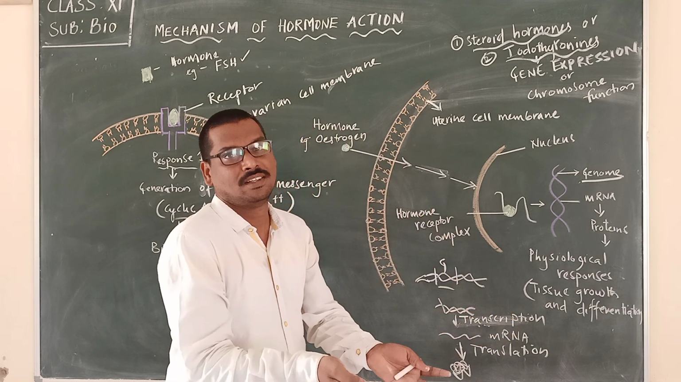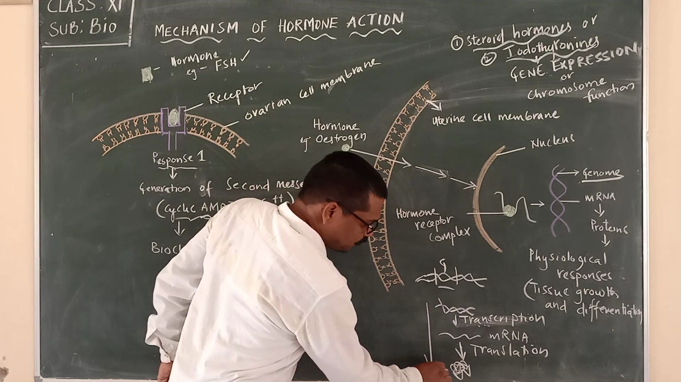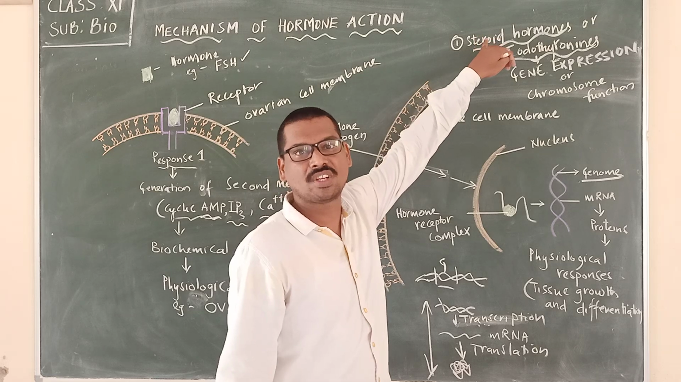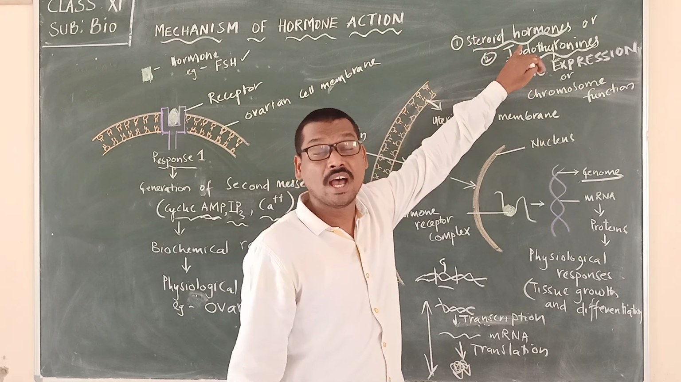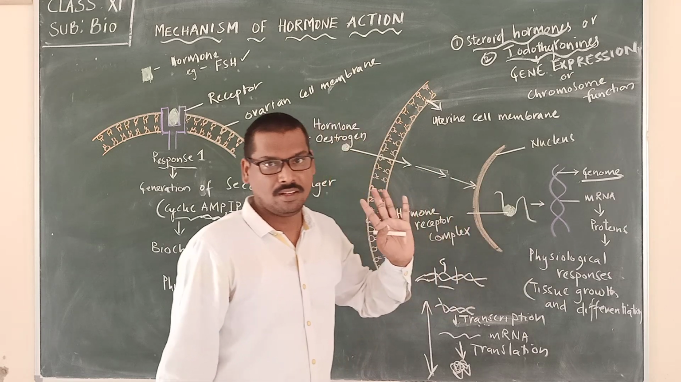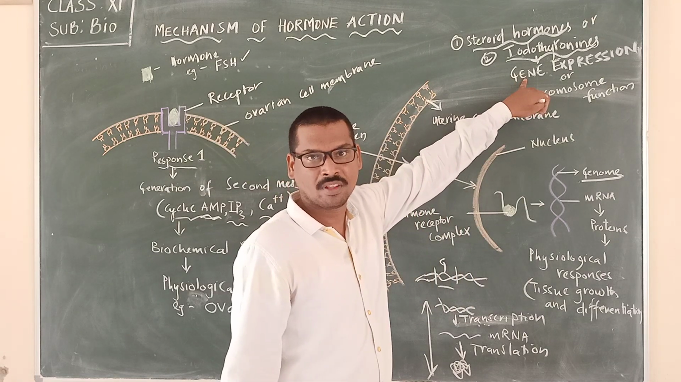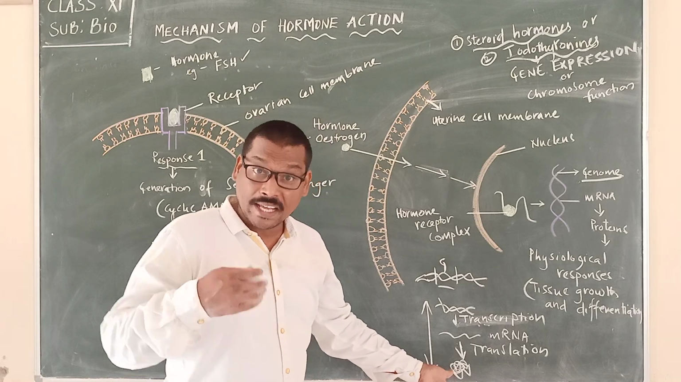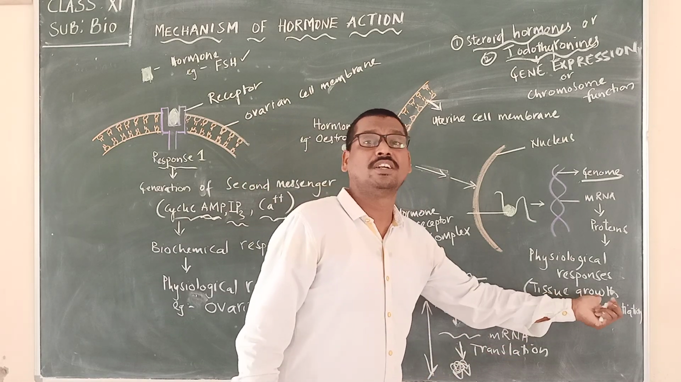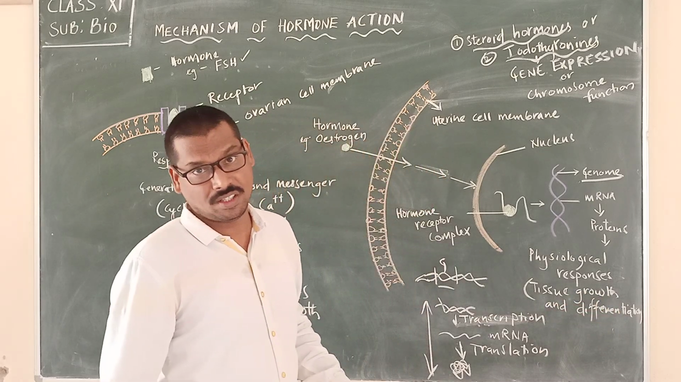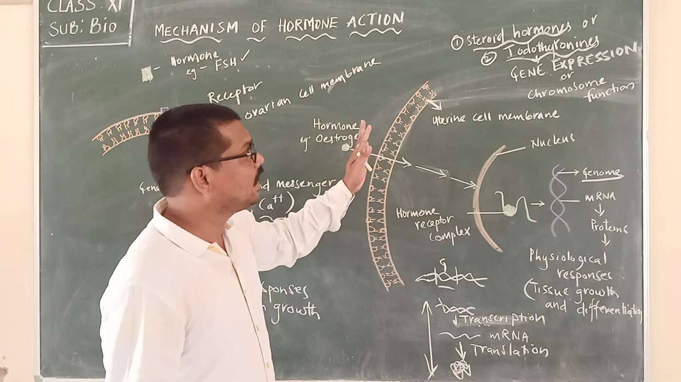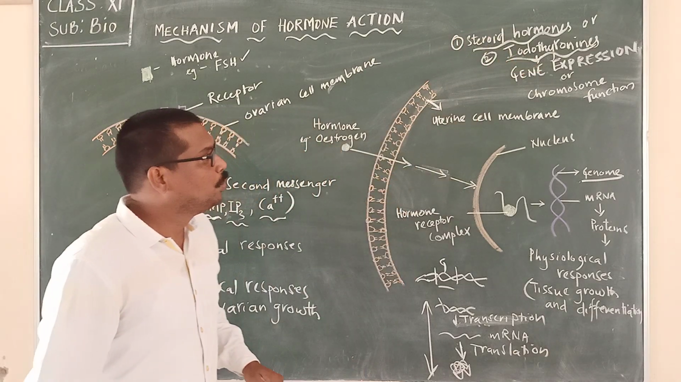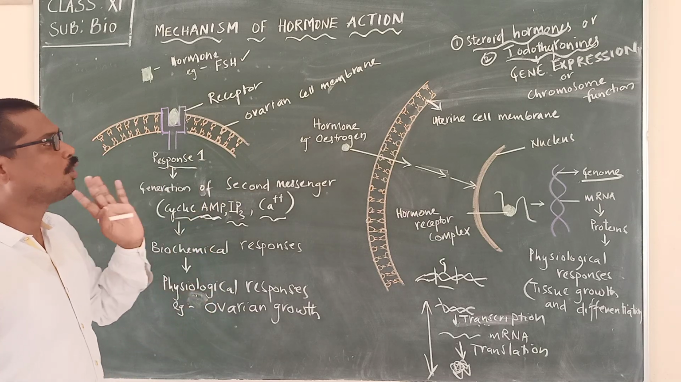But for all these processes, the hormones referred to as steroid hormones or iodothyronines are very essential for what now? Gene expression. Gene expression means it is expressed in the form of a protein. That protein is expressed in the form of what? Tissue growth and differentiation. So the most important points to remember are steroid hormones and iodothyronines, which help in gene expression or chromosome function.